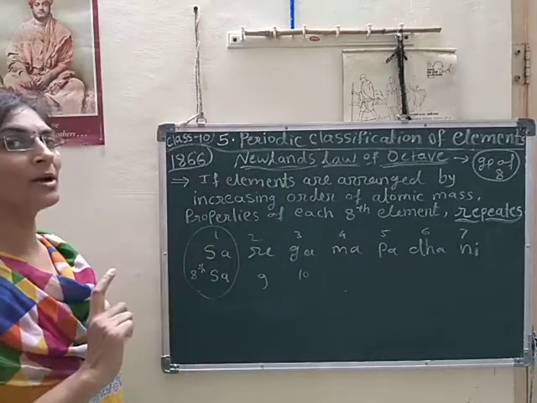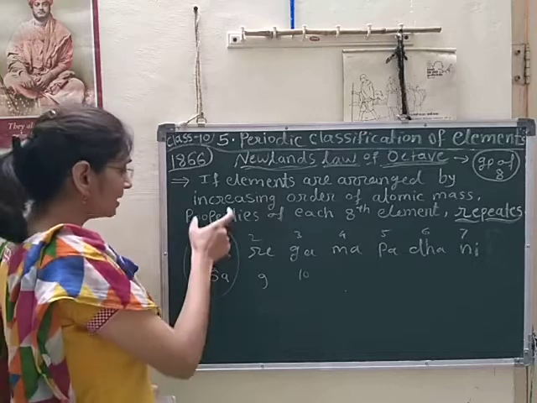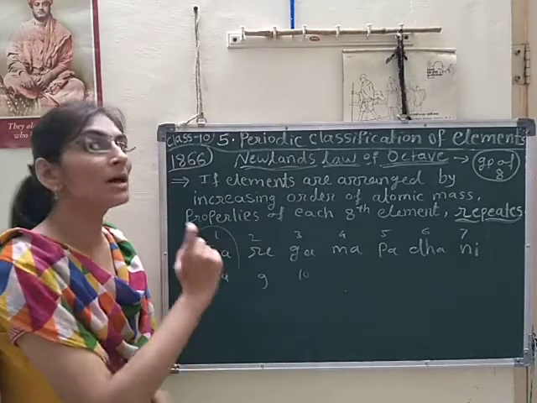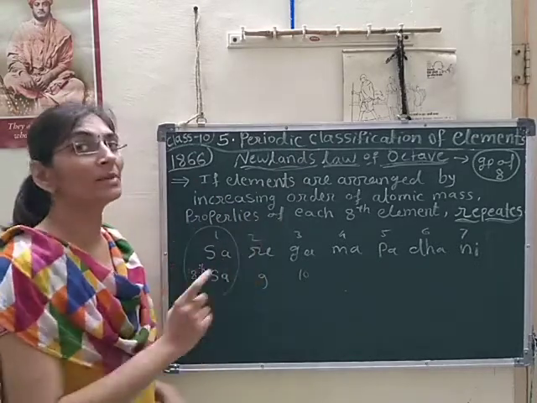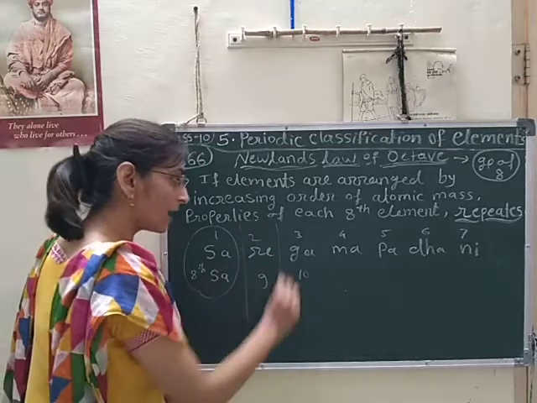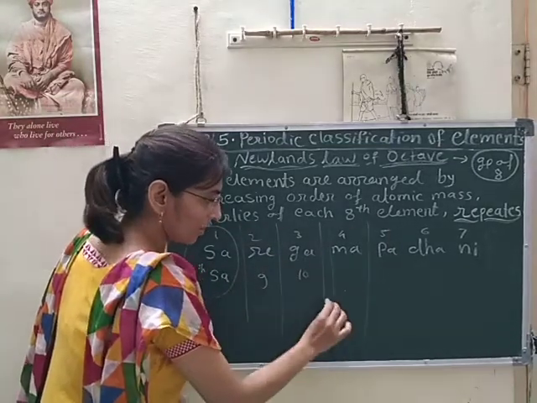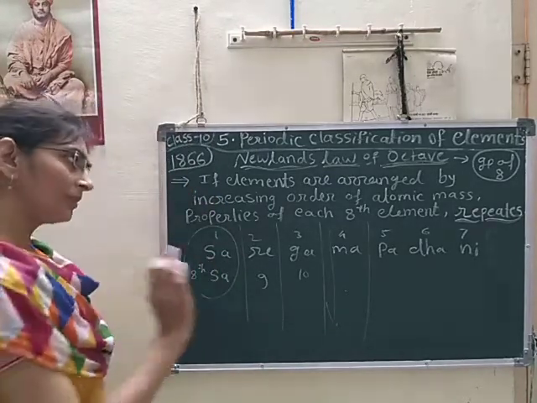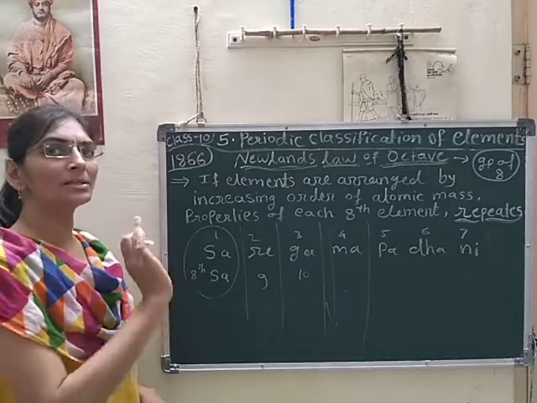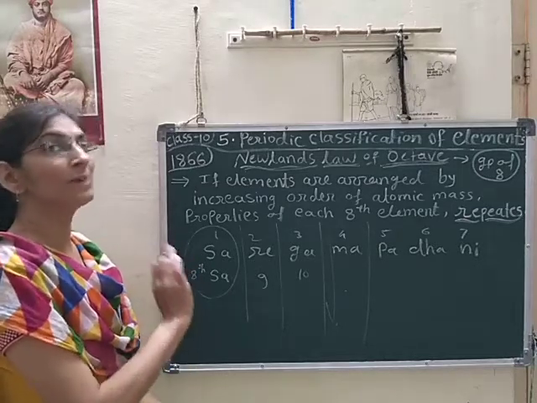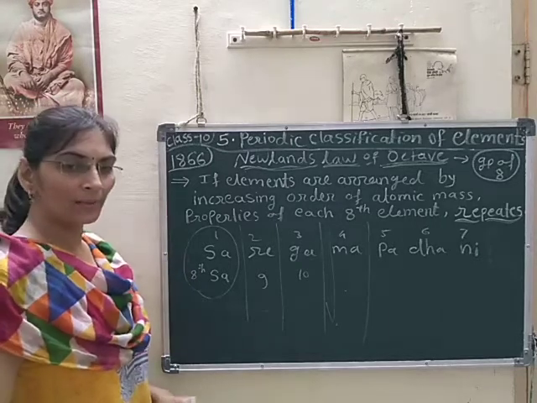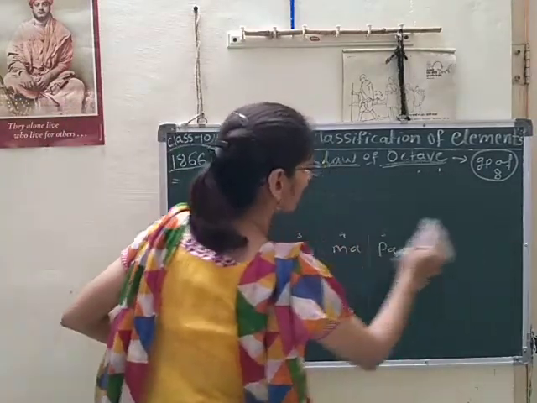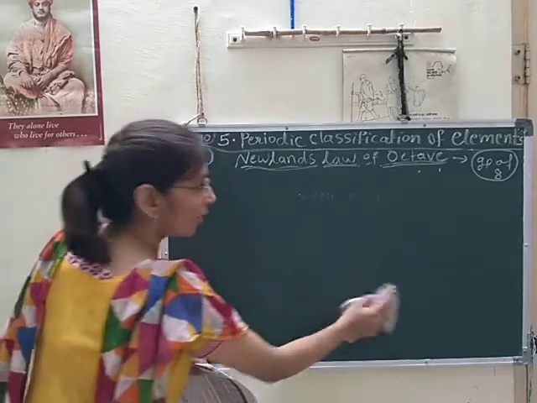And what was his effort? His effort was that in one particular group, the elements must have similar properties, and along the groups, all elements must have similar properties. He tried his best in that, but still there were some errors or drawbacks. We will see later. At first we will arrange the elements in his periodic table according to Newland's law of octave.